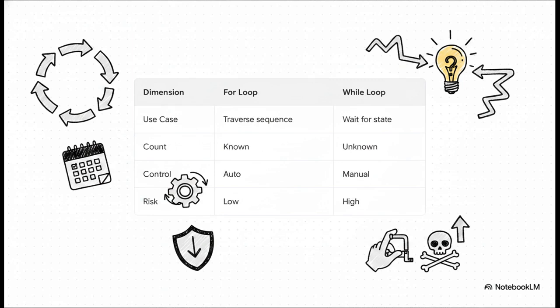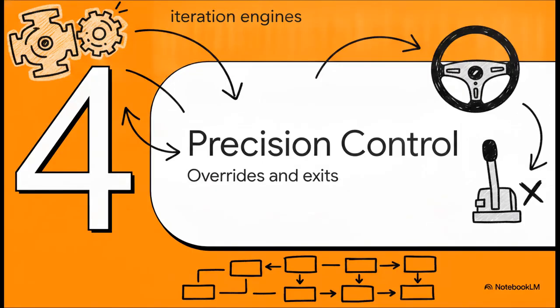Use a for loop when you're traversing known sequences and you want the control variable handled automatically. Your risk of an infinite loop there is extremely low. On the flip side, choose the while loop when you're waiting for a specific dynamic state change. But remember, with a while loop, the iteration count is unknown. You absolutely must manually update your variables, and the risk of an infinite loop is high if you define it poorly.